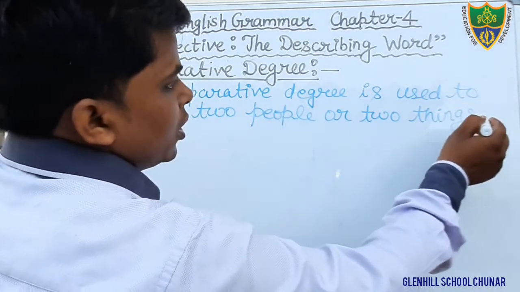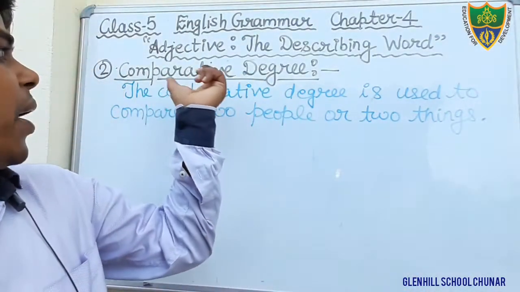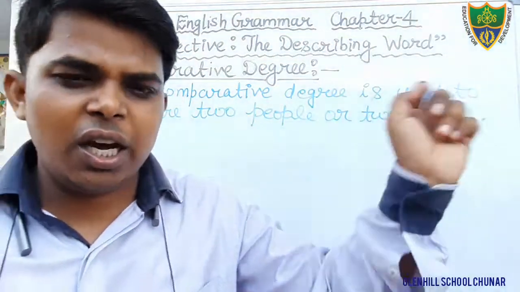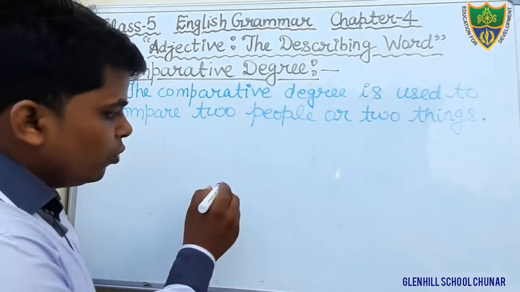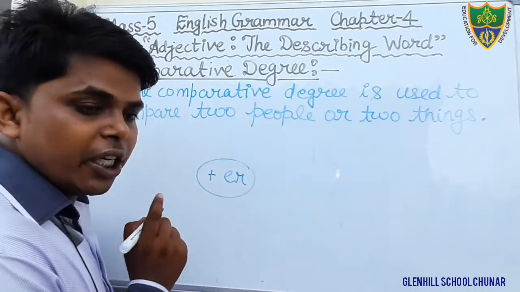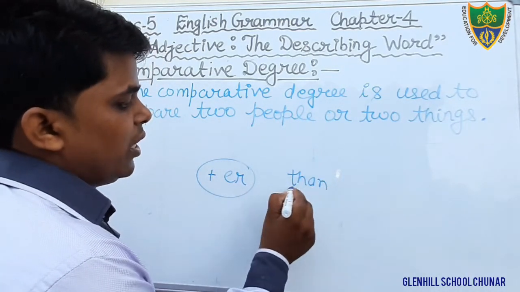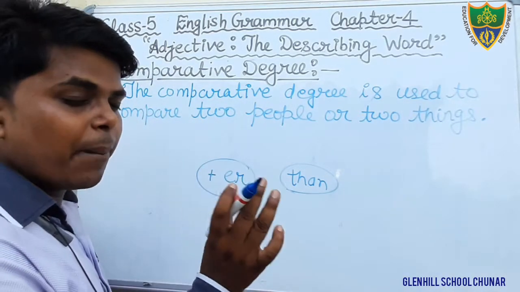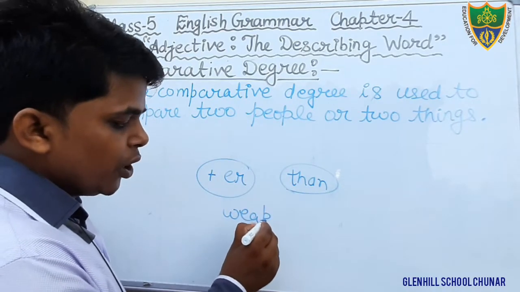Okay, students? In the comparative degree, we compare two people or two things. And how do we form the comparative degree? Dear students, I want to tell you orally. Here we add ER to the positive degree to make the comparative, and just after it we use the word than, for showing comparison between two things. For example, weak is the positive degree.